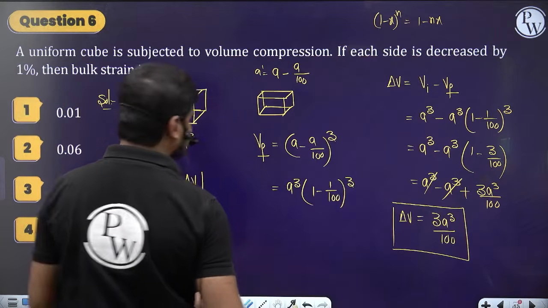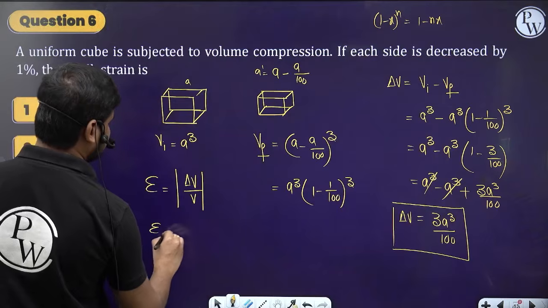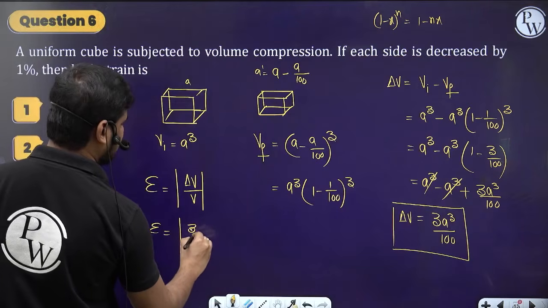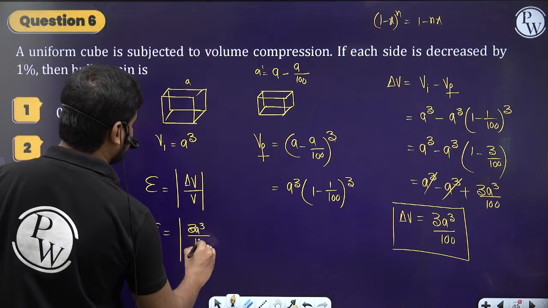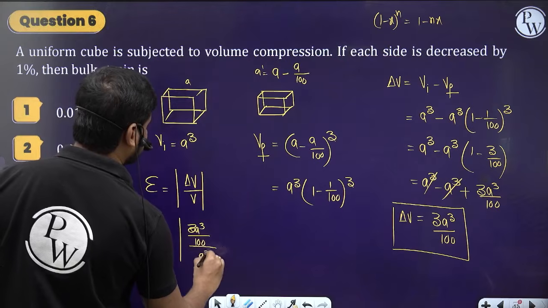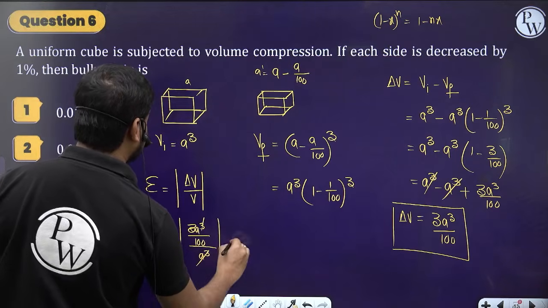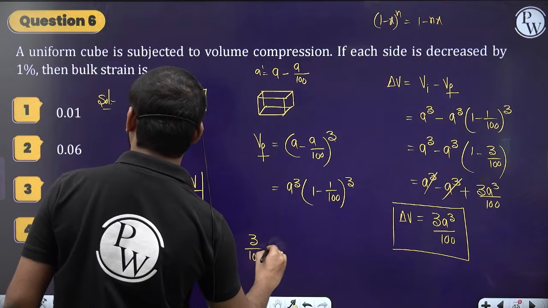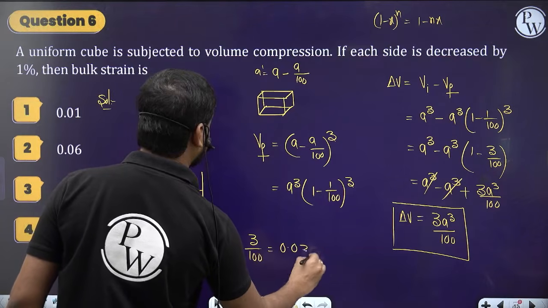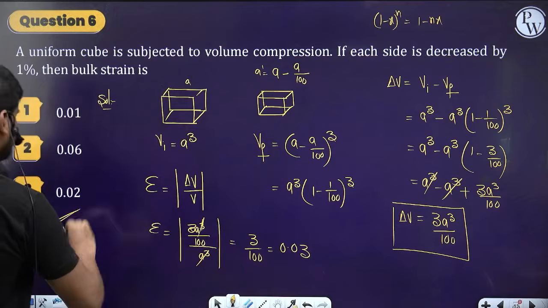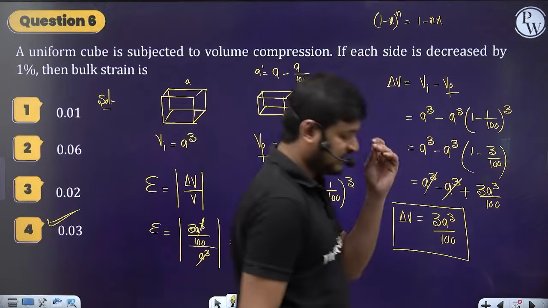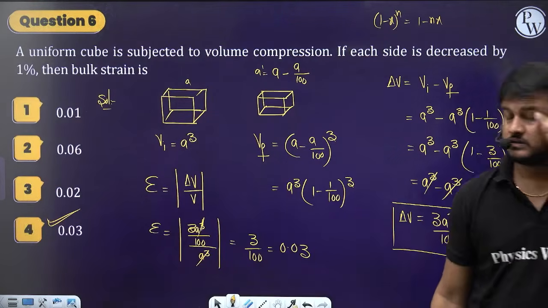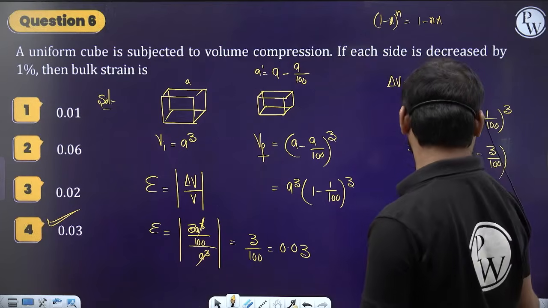Now we need the strain, which equals 3A cube by 100 divided by A cube. The A cube gets cancelled, right? So it is 3 by 100, which is nothing but 0.03. So the correct option is 0.03. Done. Clear, guys? Everyone? Good.